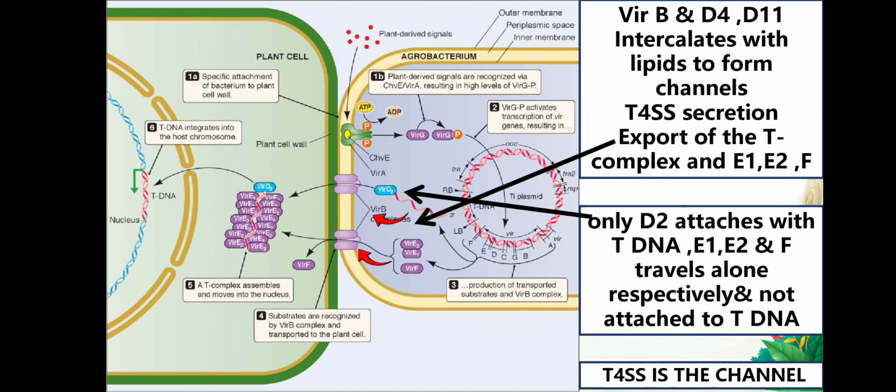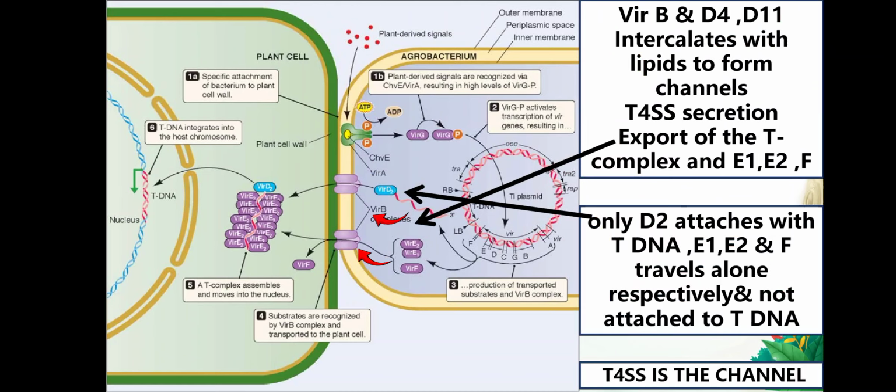Then what happens? Vir B, D4 and D11 make the channel, which has the name T4SS secretion export, and through that channel the tDNA is being transported by the D2.